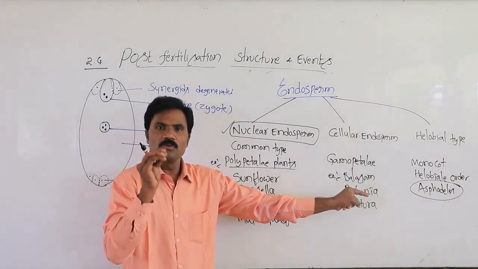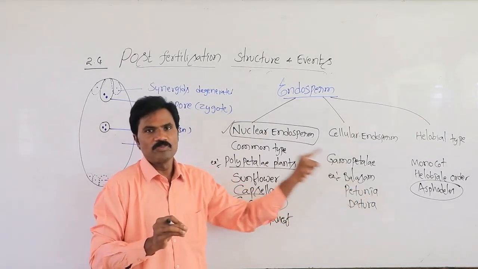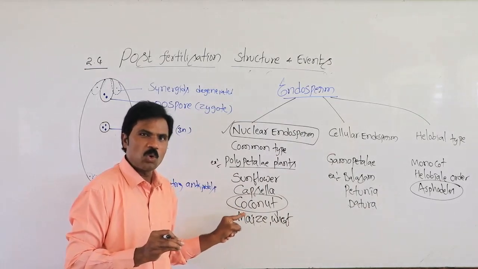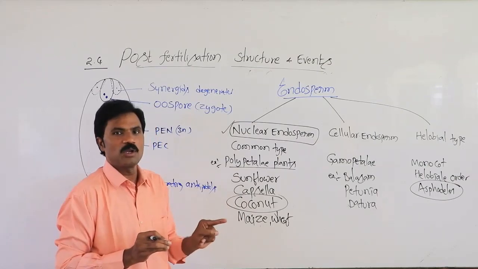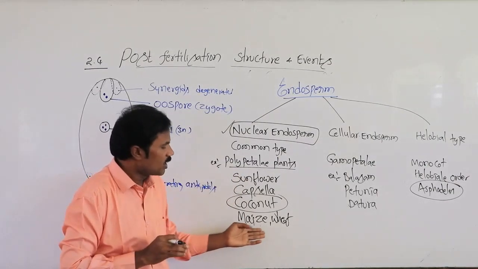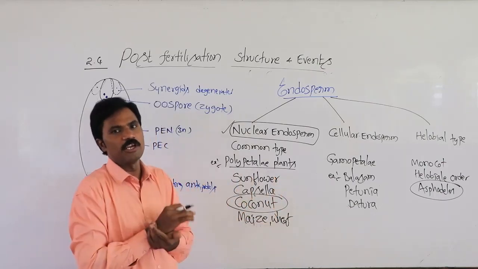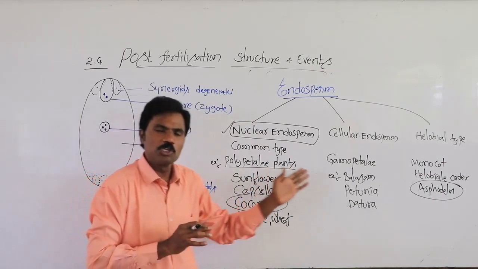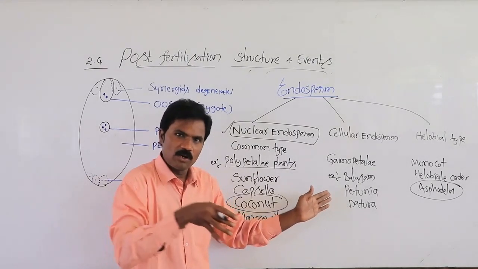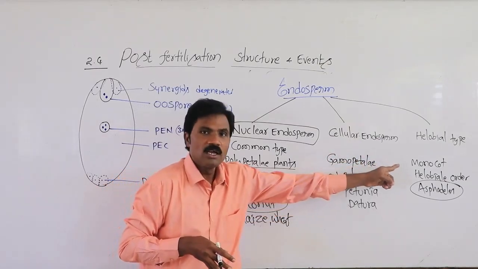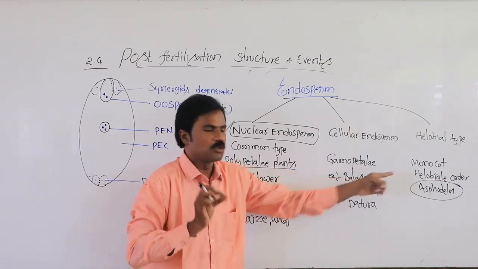From an exam point of view, many times they ask about the nuclear type of endosperm. You write the options: coconut, Capsella bursa-pastoris, sunflower, wheat, maize, and such cereals also have free nuclear type, and it is the most common type. But the cellular type is found in gamopetalous plants, where karyokinesis is immediately followed by cytokinesis. The helobial type is in between the cellular and nuclear types.